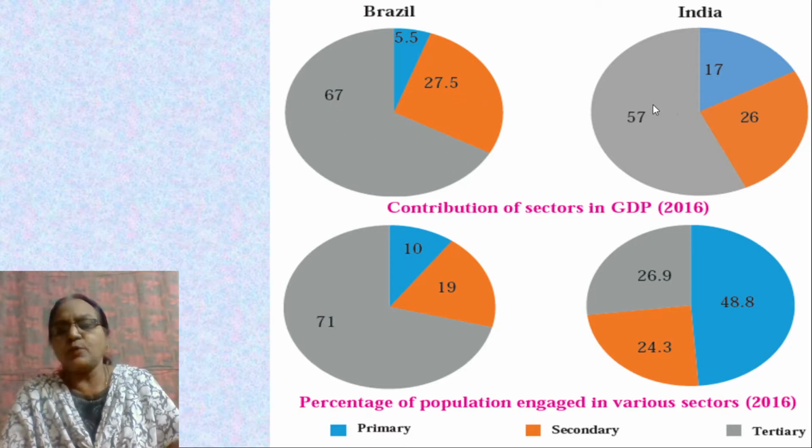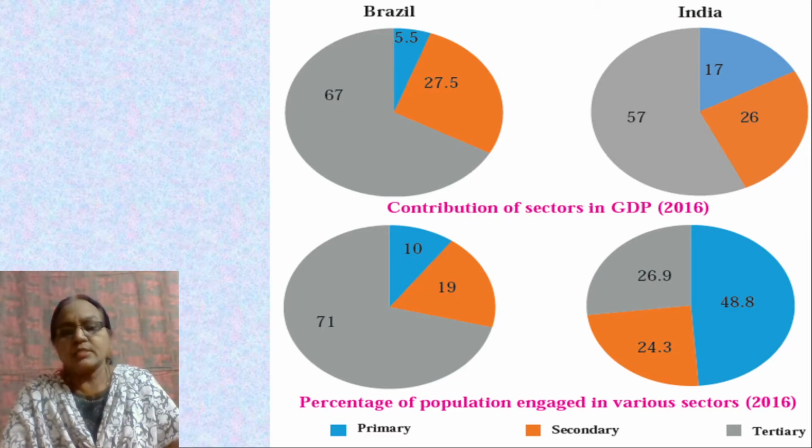This shows the contribution of India to GDP in the year 2016. The blue color shows the primary sector. The primary sector contributes about 5.5% to the GDP in the year 2016 in the case of Brazil.